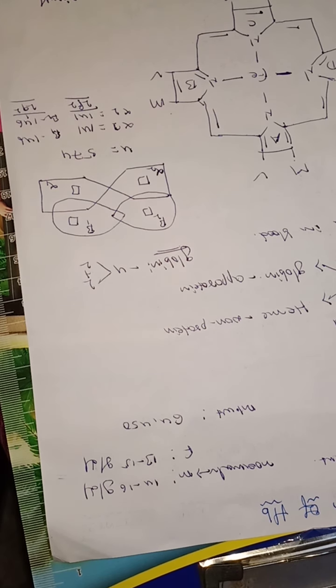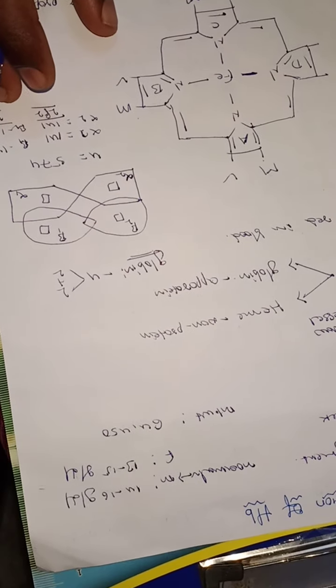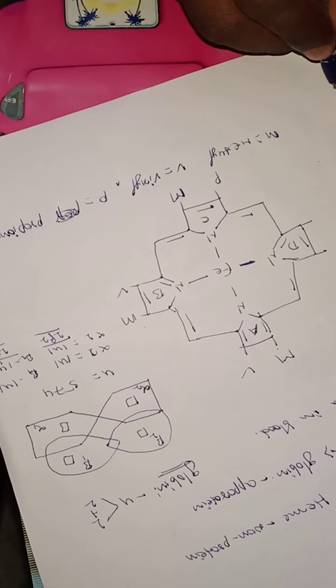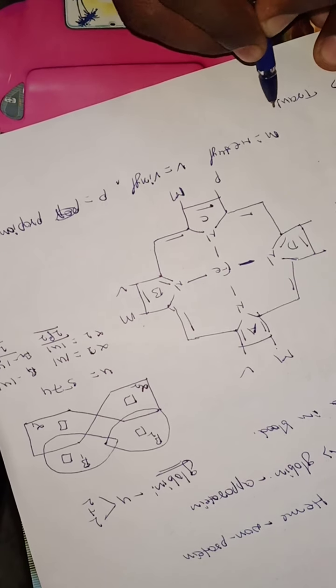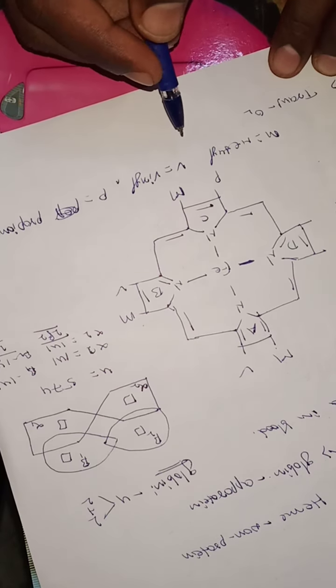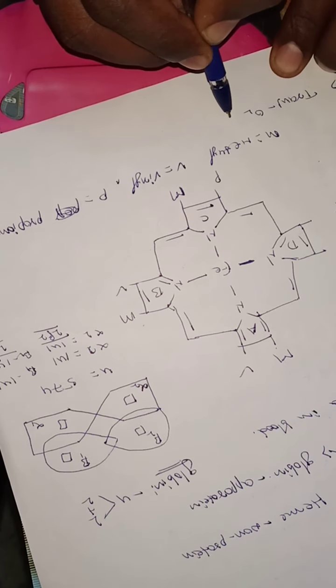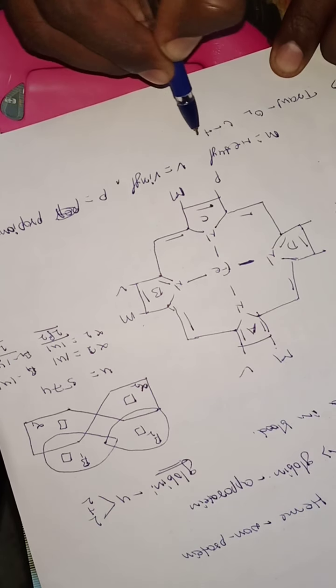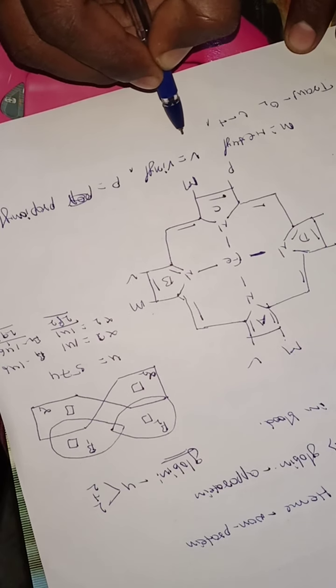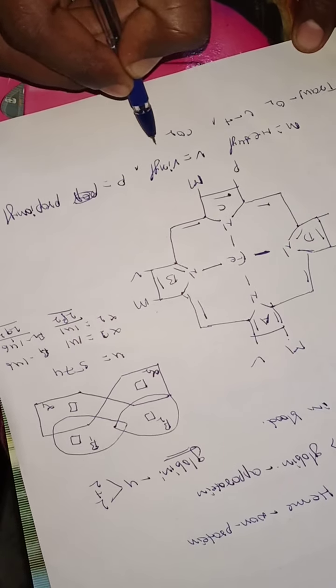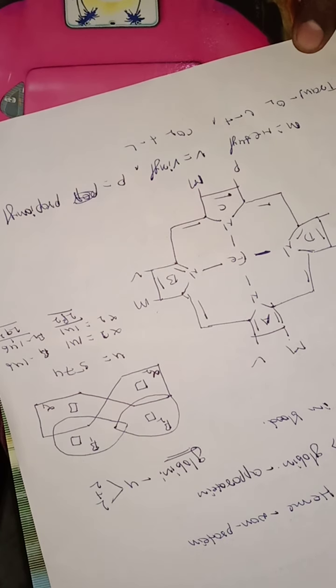The next one, what is the function of hemoglobin? It is mainly involved in the delivery of oxygen from lungs to the tissues. What are the functions? First, it is involved in the transportation of oxygen from lungs to tissues. Second, it is involved in the transportation of carbon dioxide from tissues to lungs.